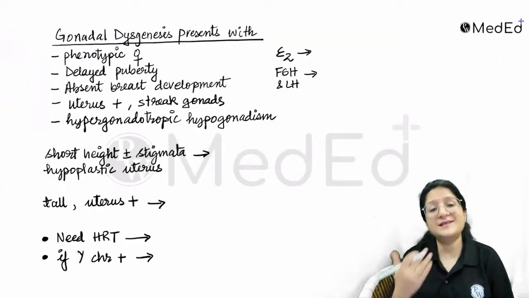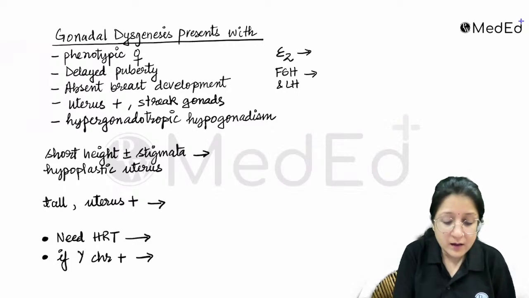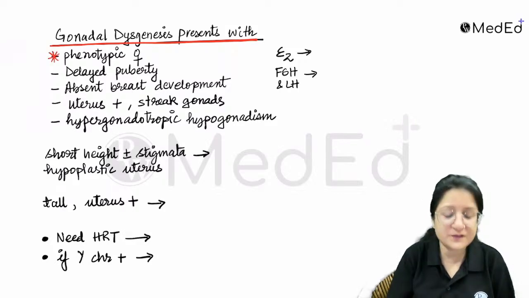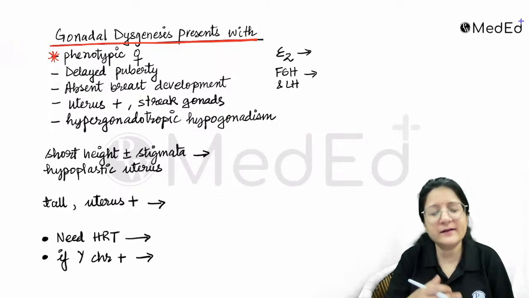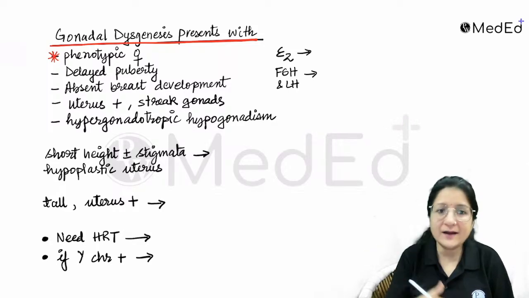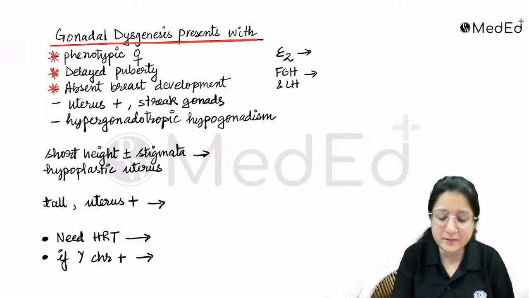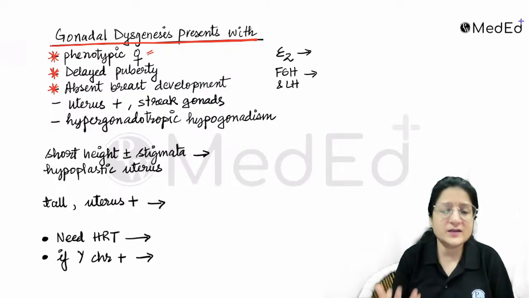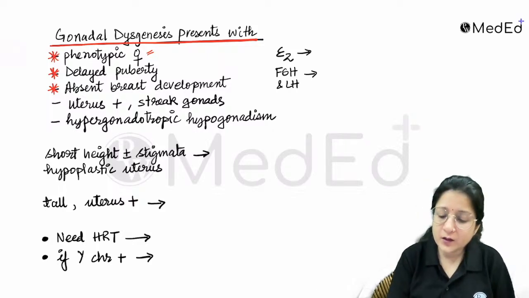But what is the problem? They are going to present with delayed puberty. That is the important point. Patients with gonadal dysgenesis are born and brought up as phenotypic females. They are identified once they reach the age of puberty and have delayed puberty, with absent breast development. Breasts won't develop because there is estrogen deficiency, as the gonads are dysgenetic.